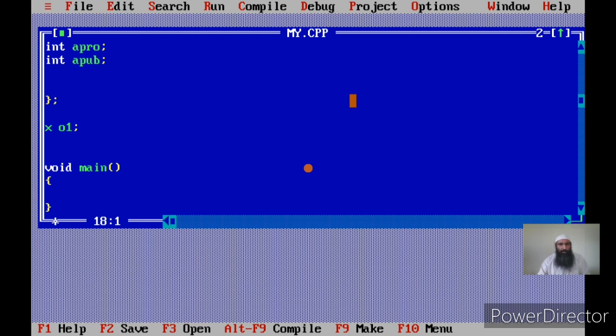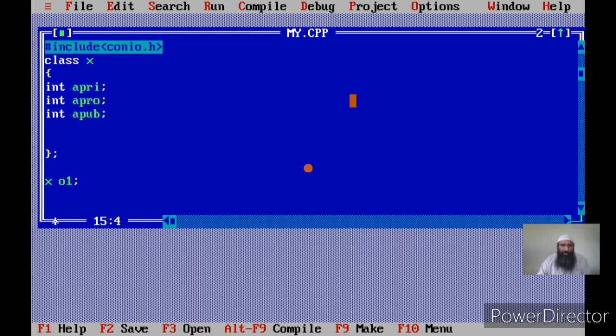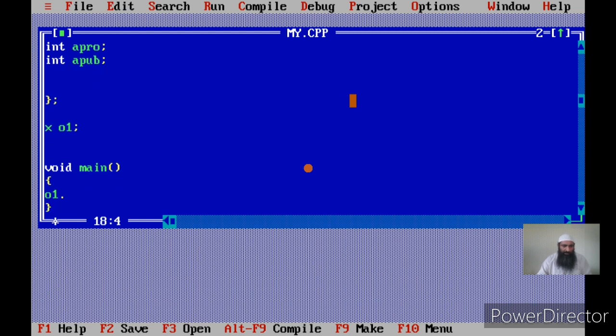Now I want to access o1. I will say o1.a_pri equal to, say, 10. Can I access it? This is a question. Kindly note, I am accessing the member of a class.